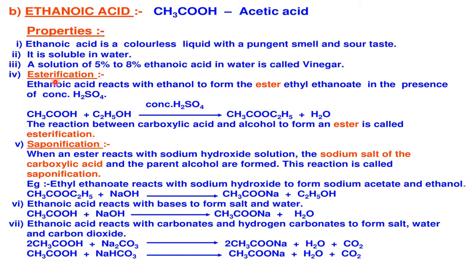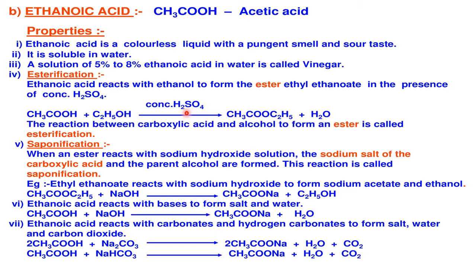And that is used in the industry. Okay, here it is the reaction between ethanoic acid and ethanol. Acid and alcohol react to give the ester and water. This is carried out in the presence of what? Conc H2SO4. Already I mentioned its role is dehydrating agent.